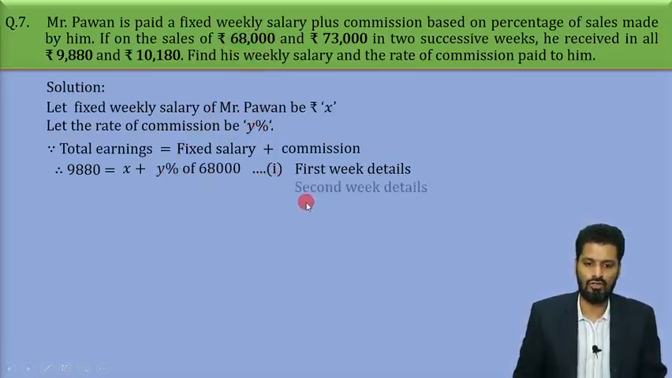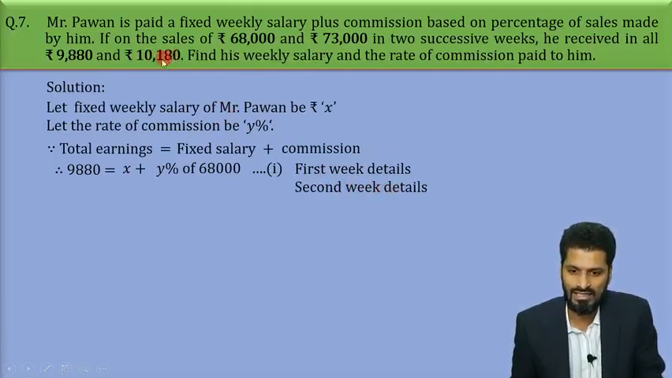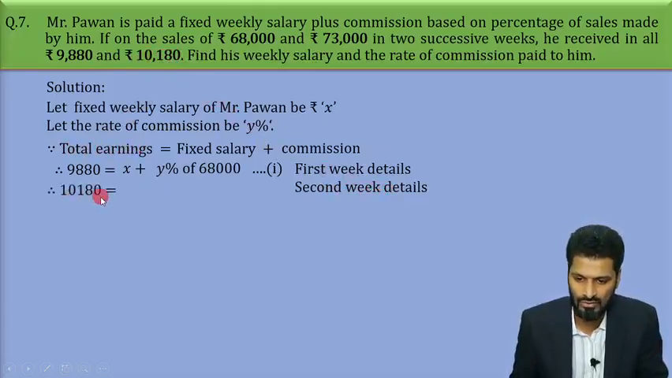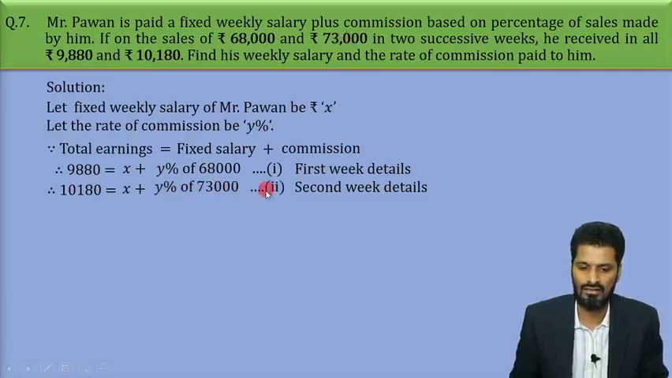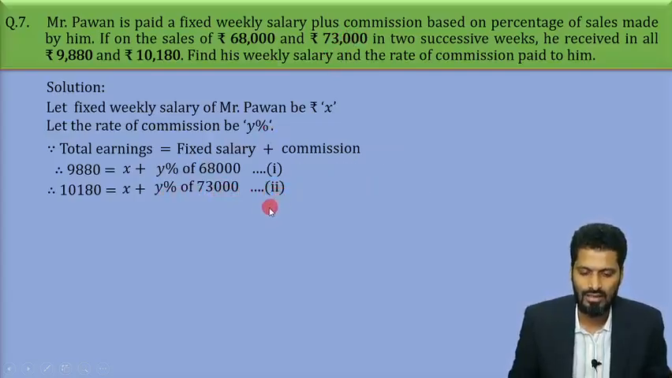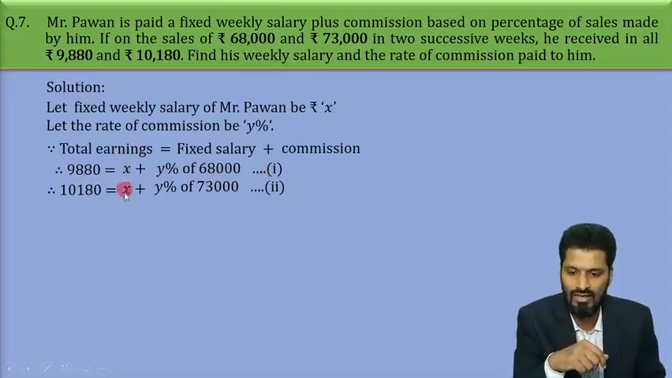Now similarly, if we talk about the second week details, the total earning was 10,180. So the left hand side can be substituted as 10,180. On the right hand side, fixed salary will again be X and plus commission will be Y% of 73,000, correct? Call it equation number 2. Now we simply have to solve these two equations simultaneously to get values of x and y.